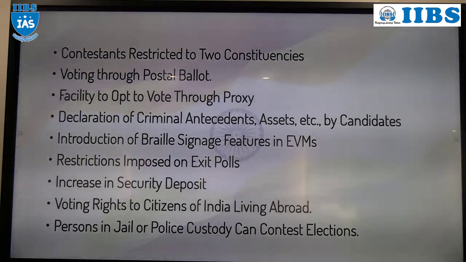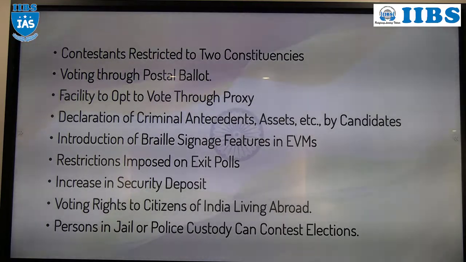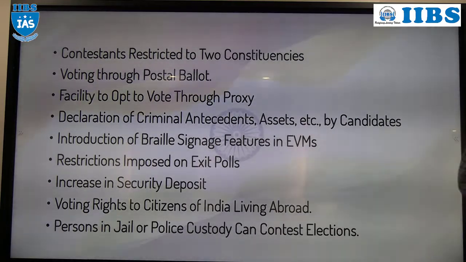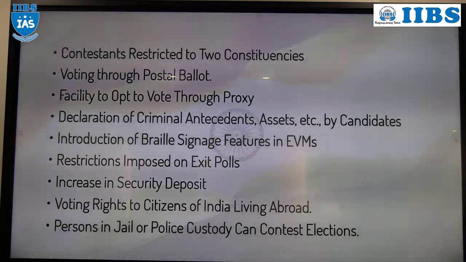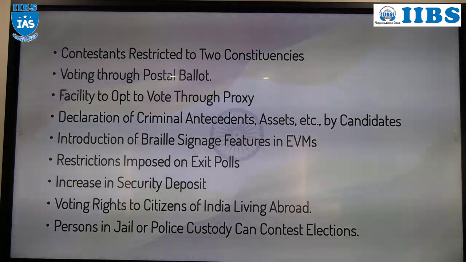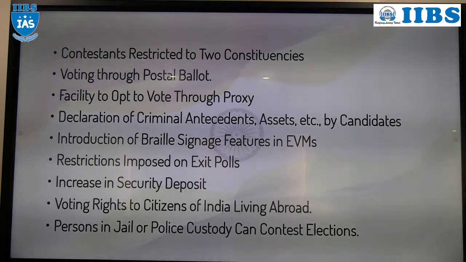I already said a person who is in custody or jail doesn't have a right to vote. So the Patna High Court made a judgment that if a person who is in jail or police custody doesn't have a right to vote, then he doesn't have a right to contest the election either. But the Supreme Court has overruled the judgment of the Patna High Court. The Supreme Court ruled that a person who is in jail or custody doesn't have a right to vote, but he has a right to contest the election.